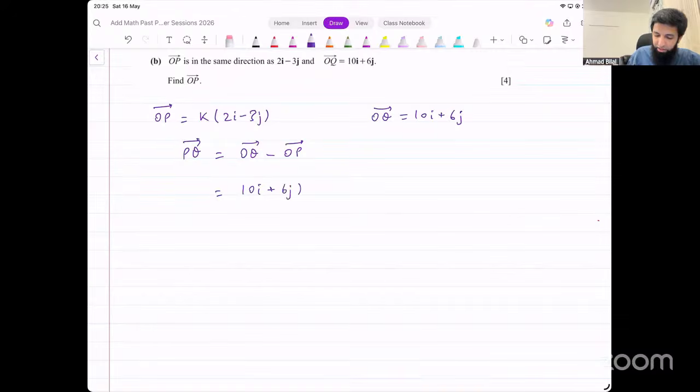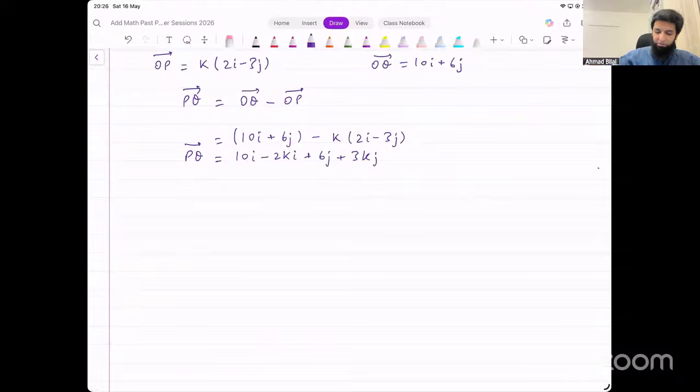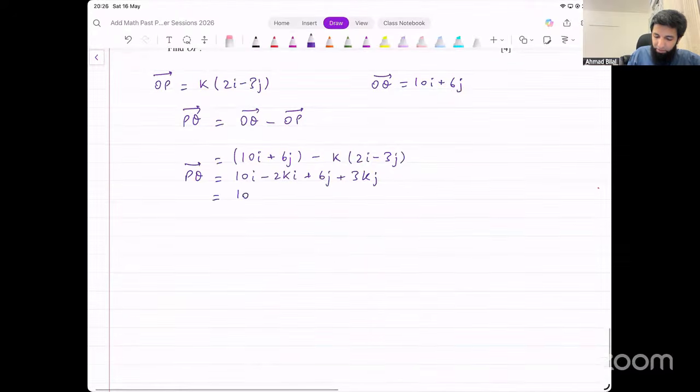What does that turn out to be? 10i plus 6j minus k into 2i minus 3j. Okay, that will give us something. Let's see what this turns out to be. 10i plus 6j, that is 10i minus 2ki plus 6j plus 3kj. Okay? This is what the vector PQ turns out to be. Now, they told us in the question that PQ is parallel to this. What we can do is we can write the i component for this separately. The i component is 10 minus 2k. The j component is 6 plus 3k.